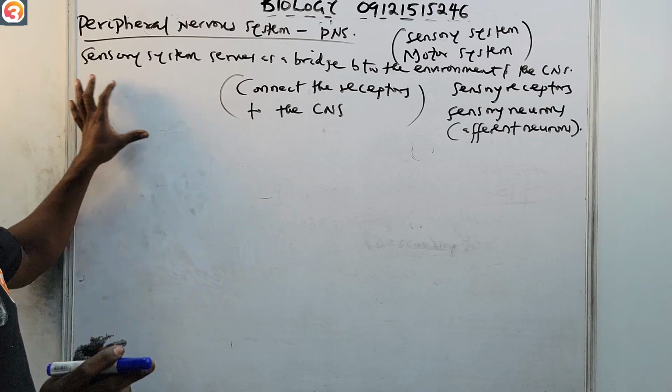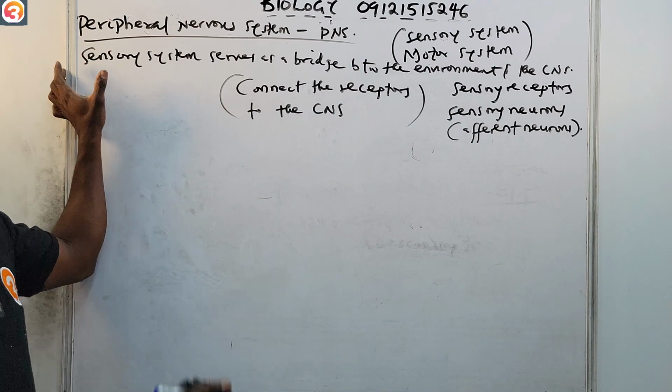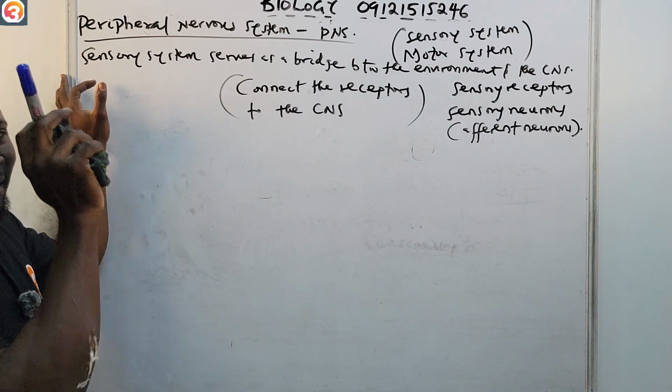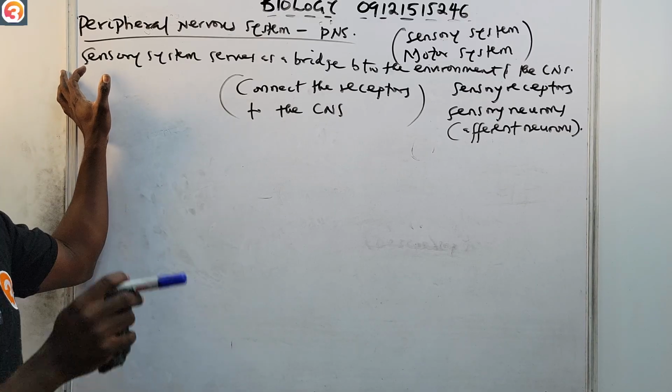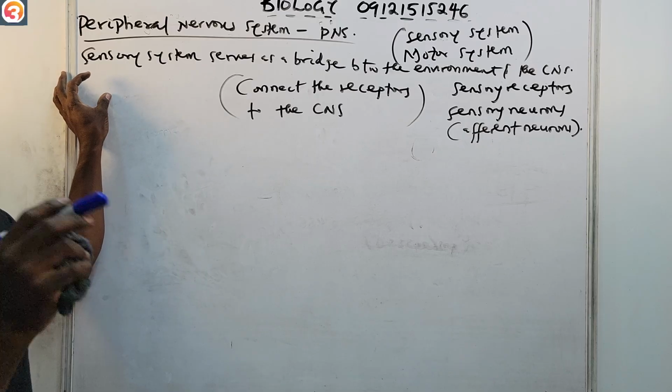Take note, CNS means central nervous system.